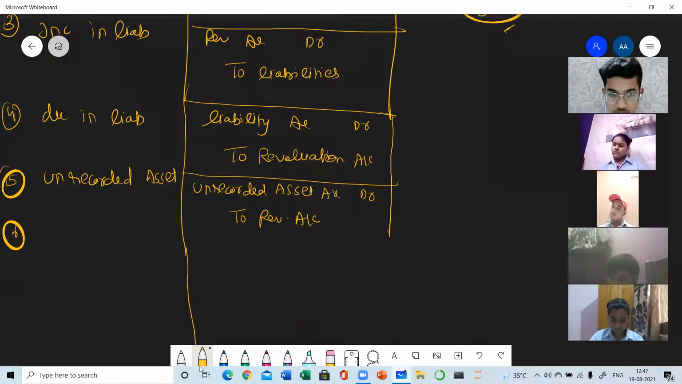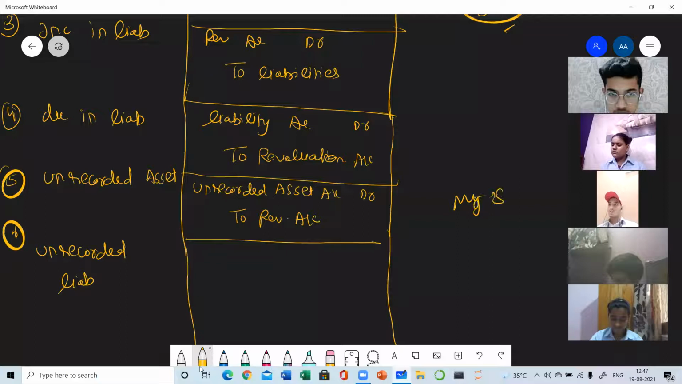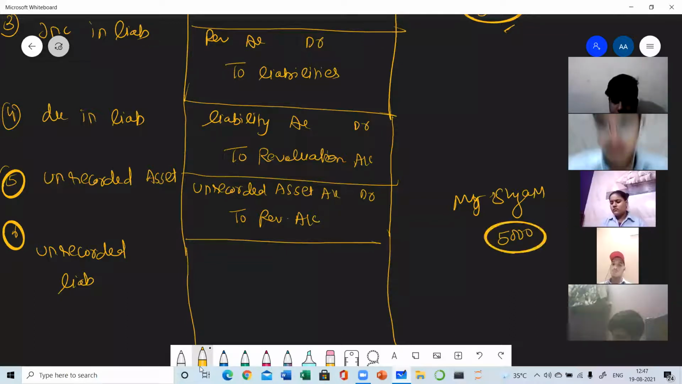Next, sixth entry, which is the case of unrecorded liability. So it will be treated just like an increase in liability. Unrecorded liability. So there was an unrecorded liability. There was Mr. Sham, from whom you have purchased goods on credit, costing rupees 5,000. But by mistake, you have forgotten to write the name of Mr. Sham in the books. It means Mr. Sham was not in your balance sheet as a creditor. So you have to record Mr. Sham.